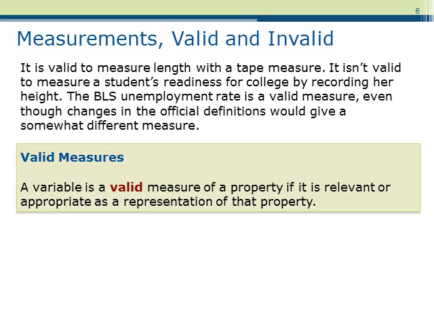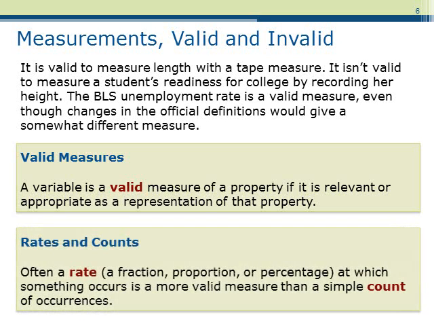Let's now define what it means for a measurement to be valid. A variable is a valid measure of a property if it is relevant or appropriate as a representation of that property. For example, it is valid to measure length with a tape measure. It is invalid to measure a student's readiness for college by recording her height. Sometimes measurements may be given as a rate, like miles per hour or bursts per year, rather than a count.